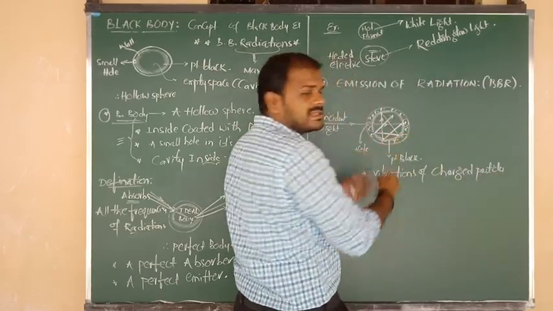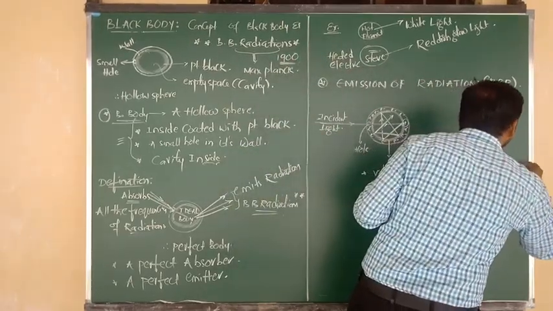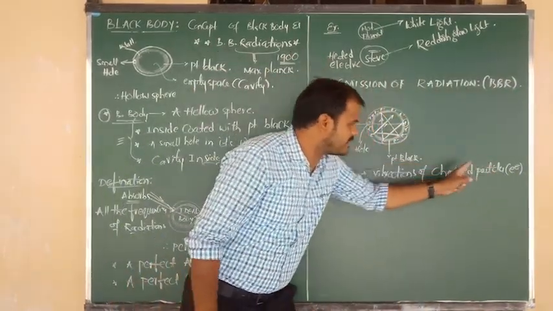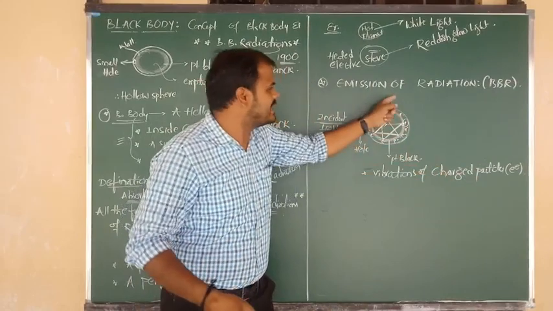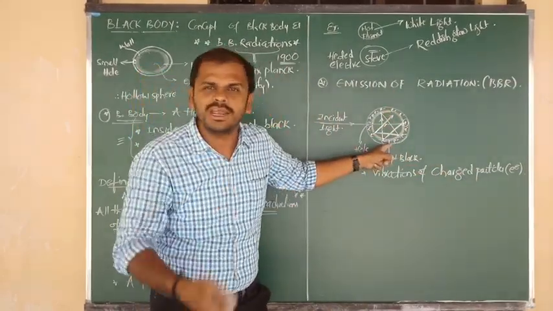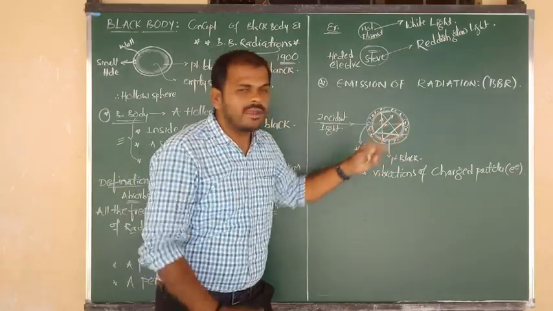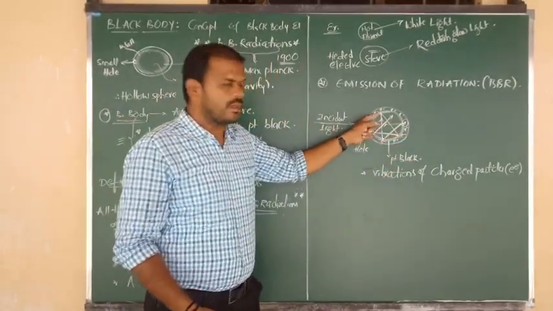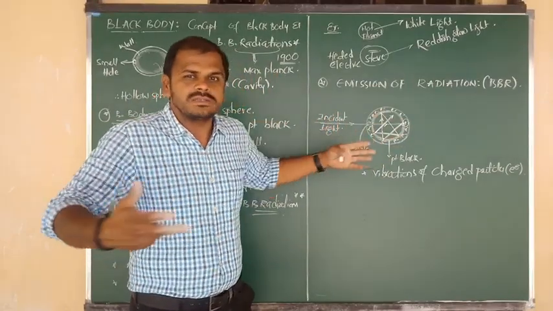Which charged particles are here? The charged particles are nothing but the electrons. The electrons, the charged particles inside the black body, are going to absorb the radiation energy at every reflection point. So at every reflection point, incident light loses energy.